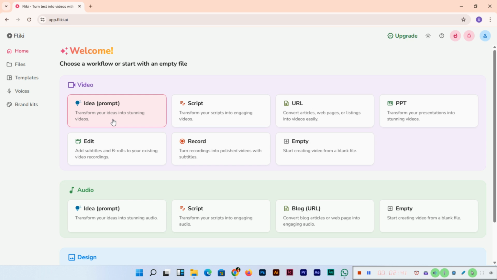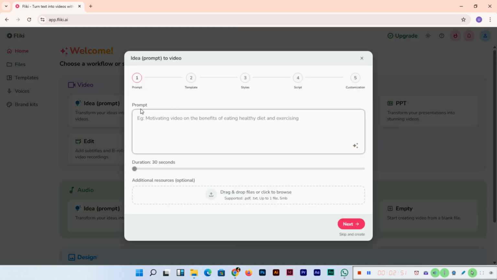In upcoming videos, in the near future, I will also show how we can convert these other things, but in this video we will see the idea prompt. So we will click this one. Now this is the first step, idea prompt to video. I will type something related to an educational video. These prompts are for learning and tutorials. This is the example: you can see a motivating video on the benefits of eating a healthy diet and exercising.